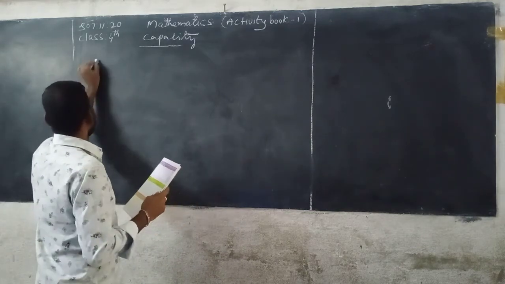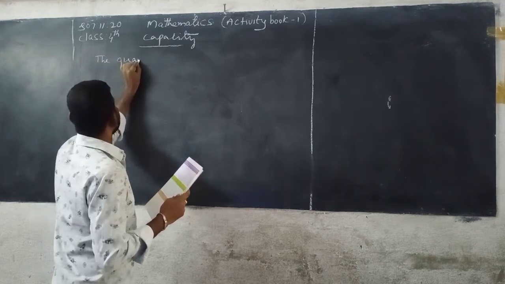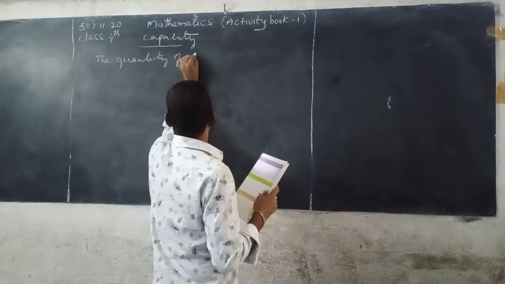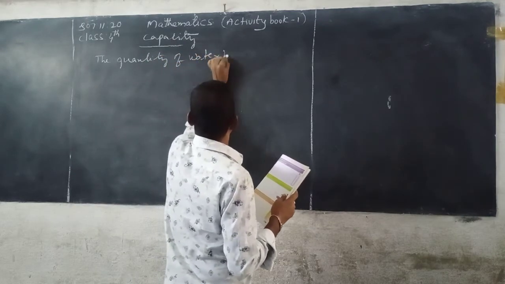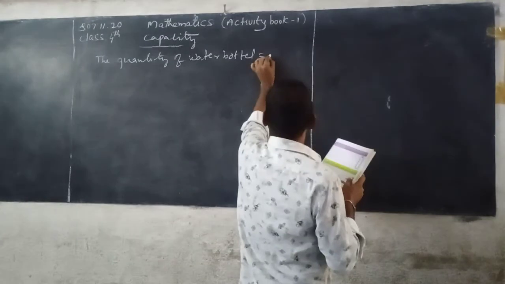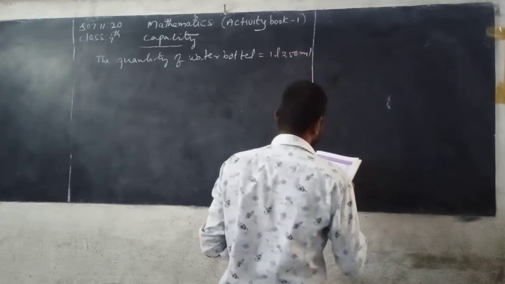The capacity, the quantity of water in the bottle, that is equals to 1 liter 250 milliliter.